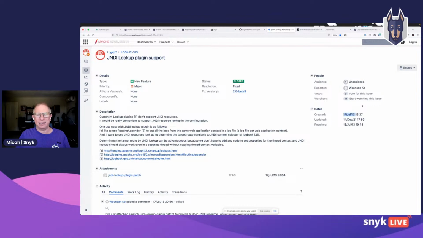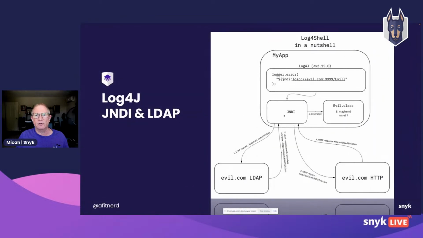So what we now know is that Log4Shell was sitting there dormant in Log4j for 8 years before it was discovered and disclosed, or before a working proof of concept was disclosed, and that led to the Log4Shell issue, and it led to a fix that removed JNDI from the stack.